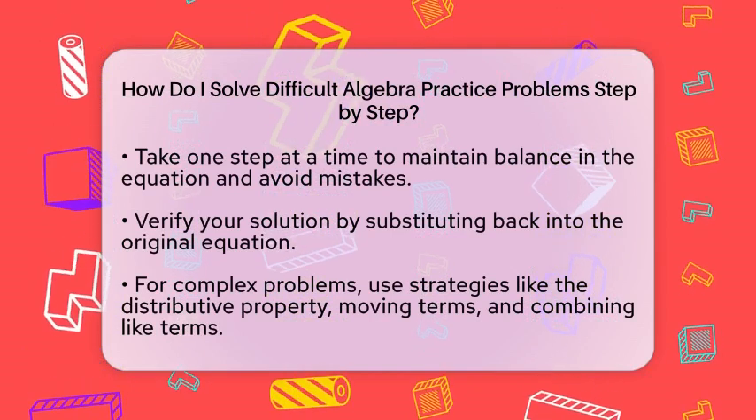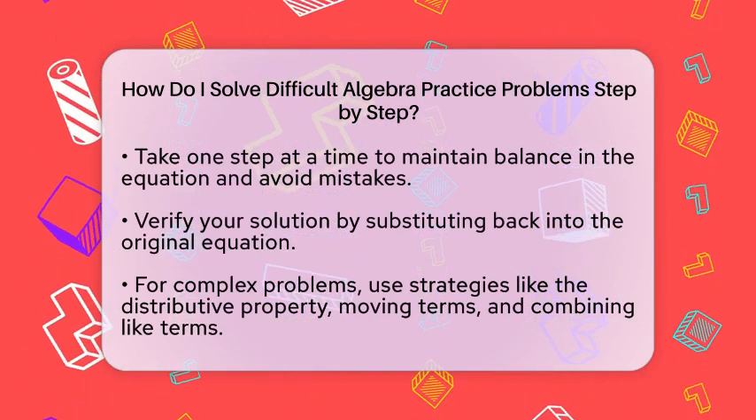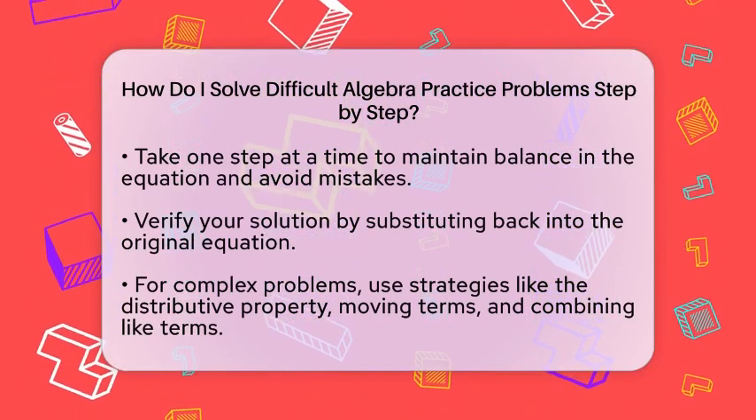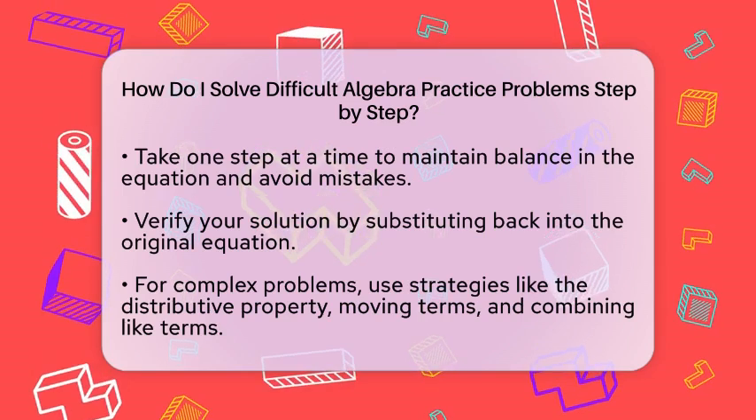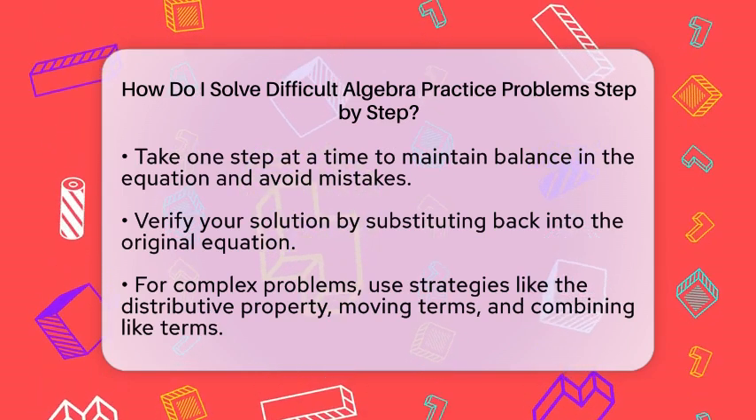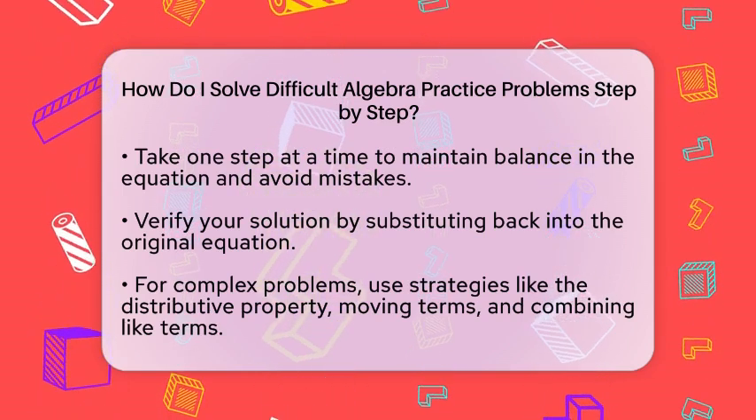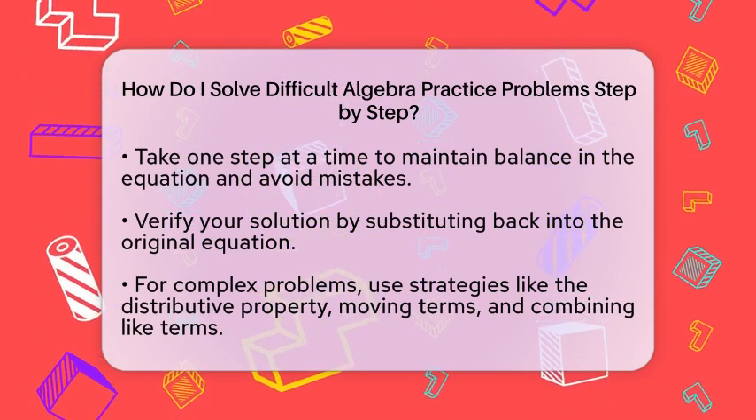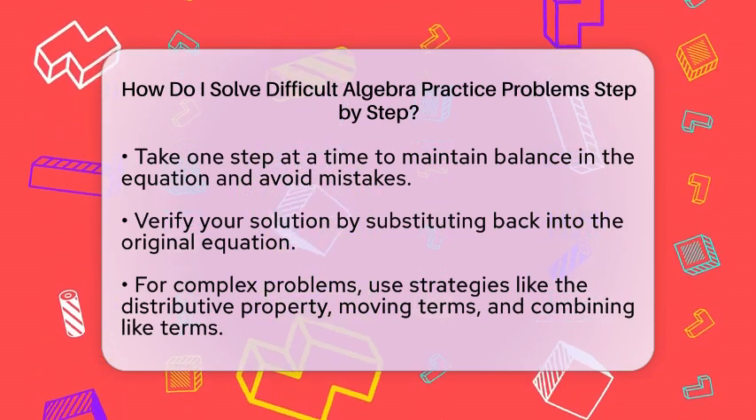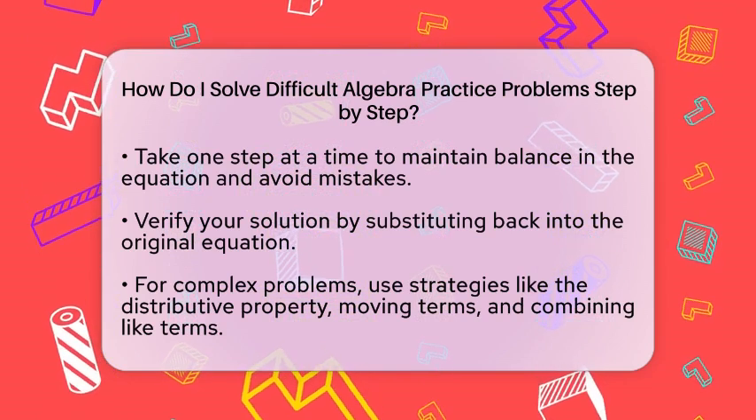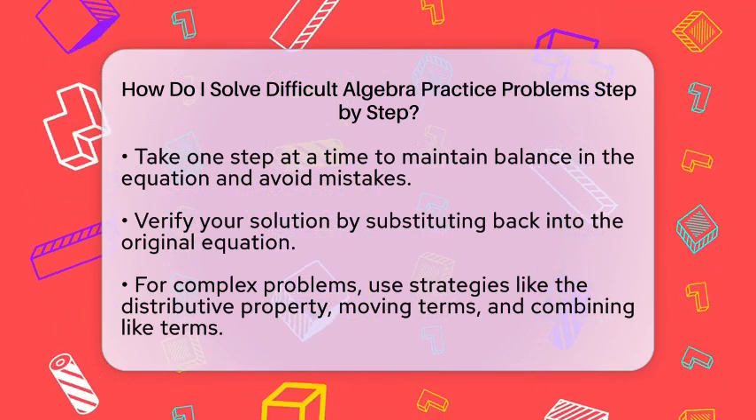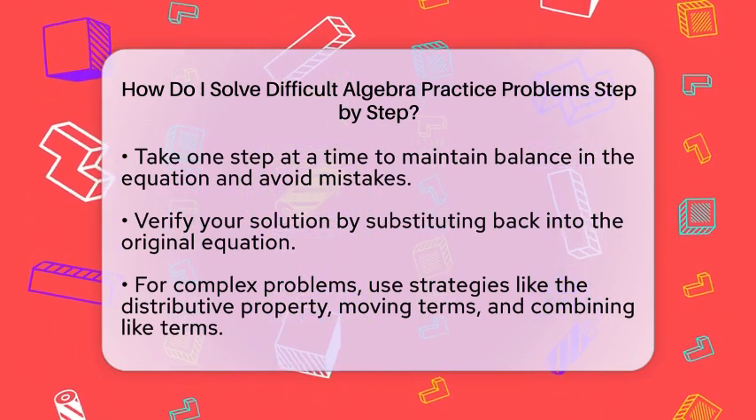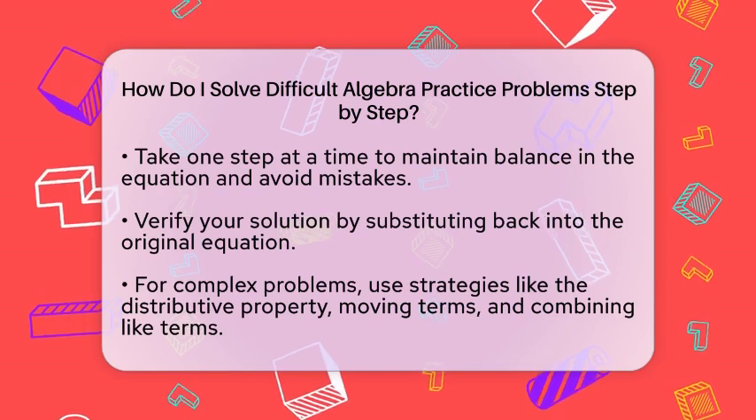For more complex problems, you may need to use additional strategies. If you have multiple steps, use the distributive property to expand expressions. Move all terms containing the variable to one side and constants to the other. Combine like terms to simplify further. If fractions are present, multiply both sides by the least common denominator to eliminate them.